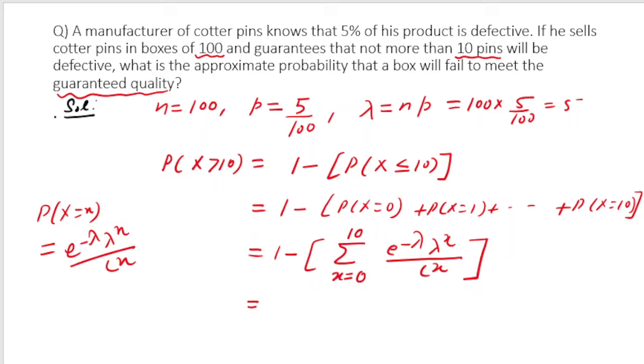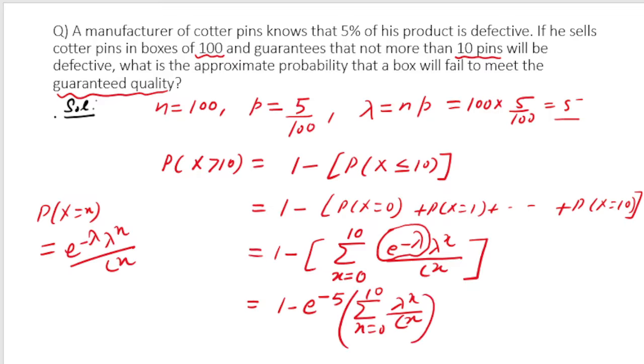So what I got is 1 minus e to the power minus lambda, and this e to the power minus lambda term is independent of x, so I can take it out, and lambda is 5, so I can write e to the power minus 5, and here I will have the summation of lambda to the power x by factorial x. X is varying from 0 to 10, right? Now this is a calculation that I have to do. As such, if we have the time and energy, I will do it. Otherwise I can leave our answer like this also, or one more thing I can write, because lambda is known, so let me rewrite it.